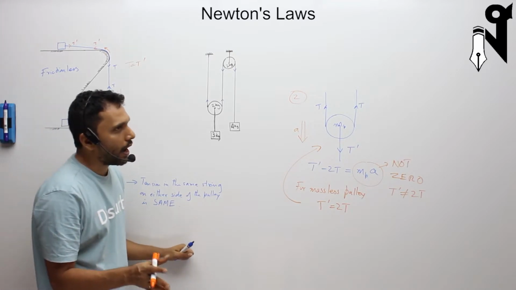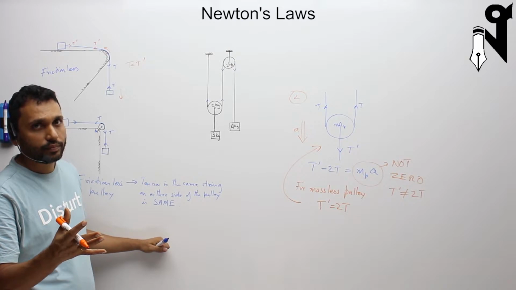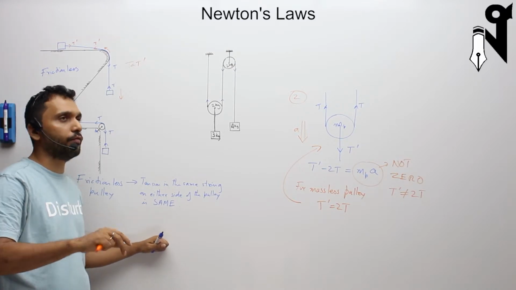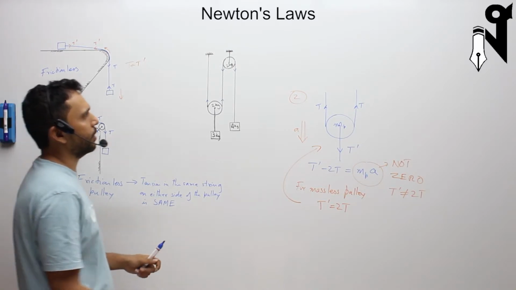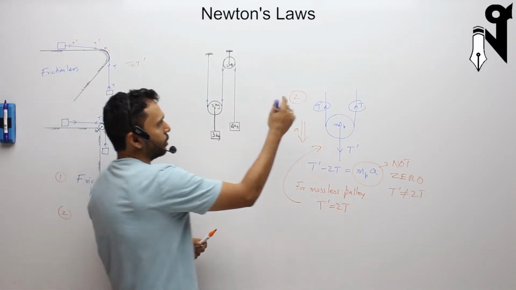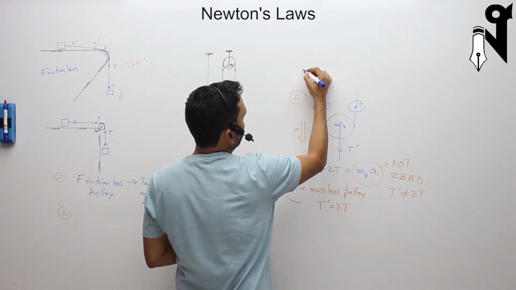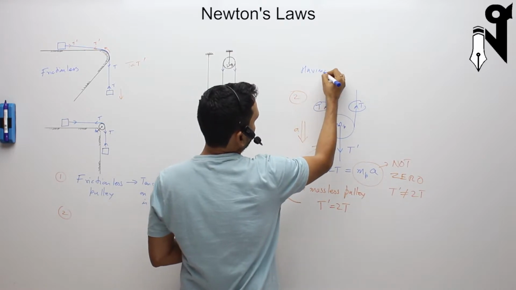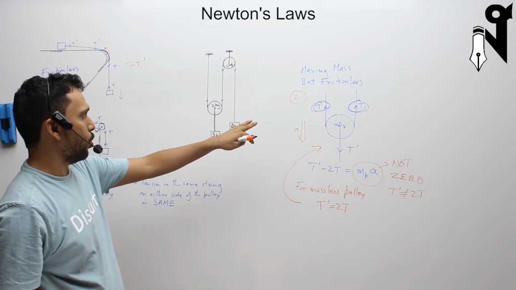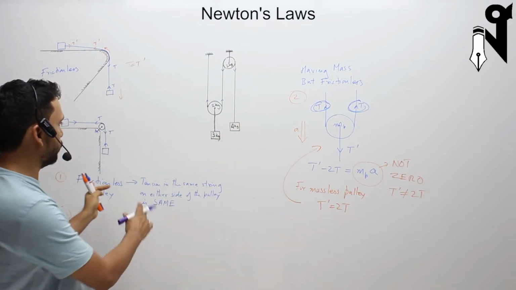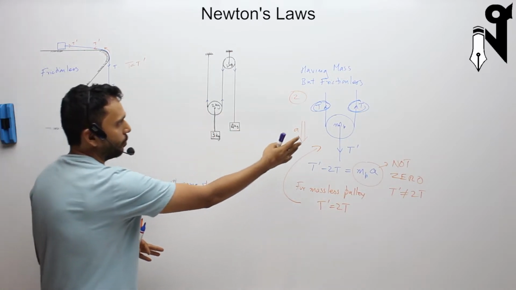Now suppose you have a pulley with mass, but it is frictionless. And you have a pulley with friction, but it is massless. What's the difference? Let me analyze that. So your number 2 situation is one of the cases where it can have mass. So the pulley is having mass. So this case 2 was an extension of case 1. It is a frictionless pulley and is having a mass in this case.